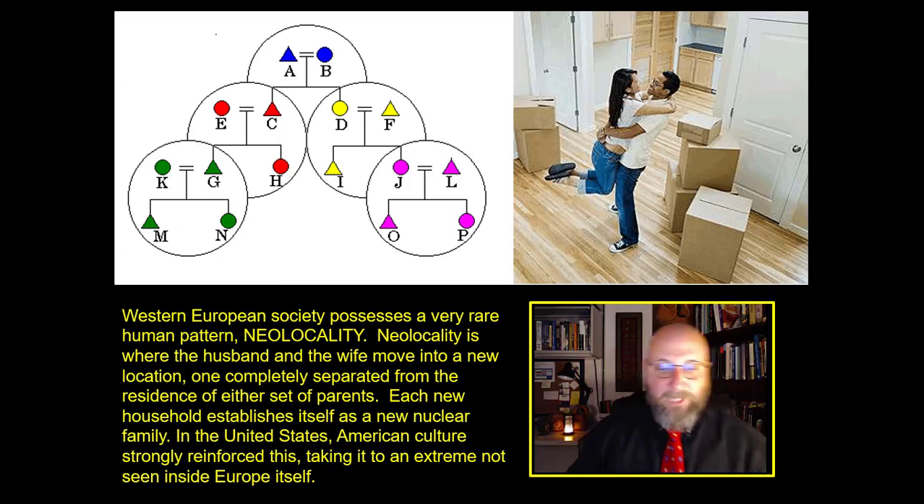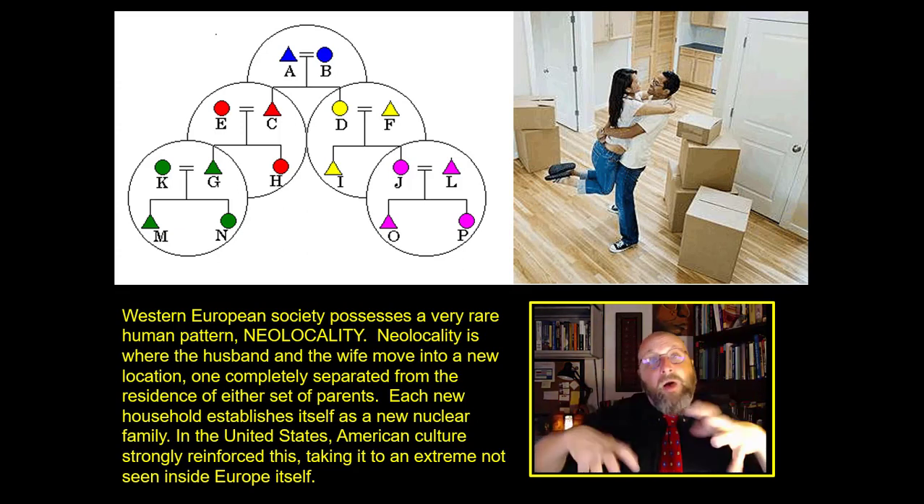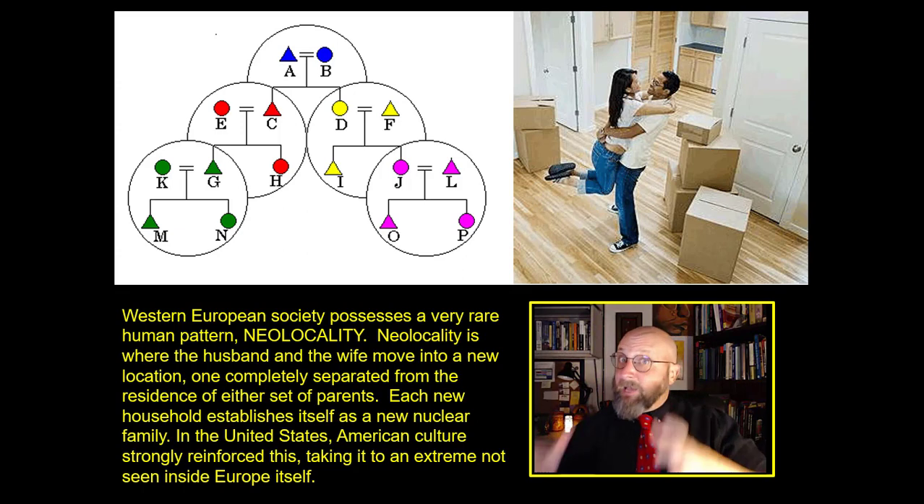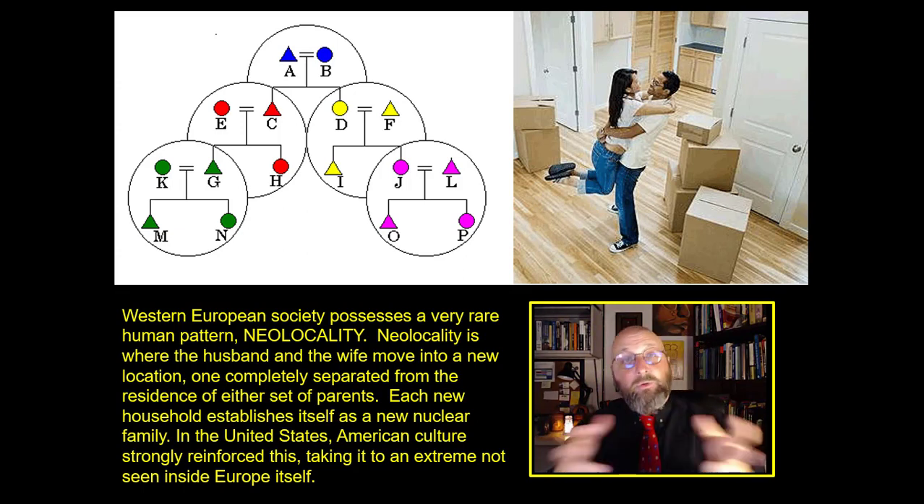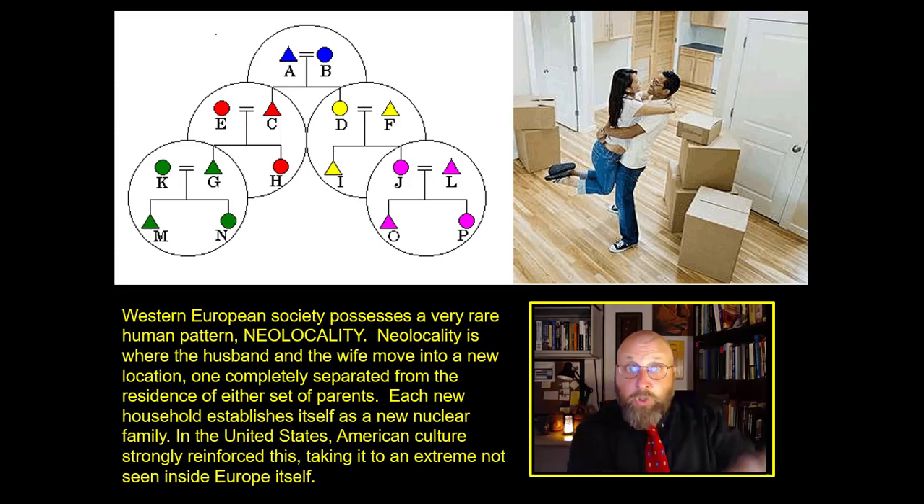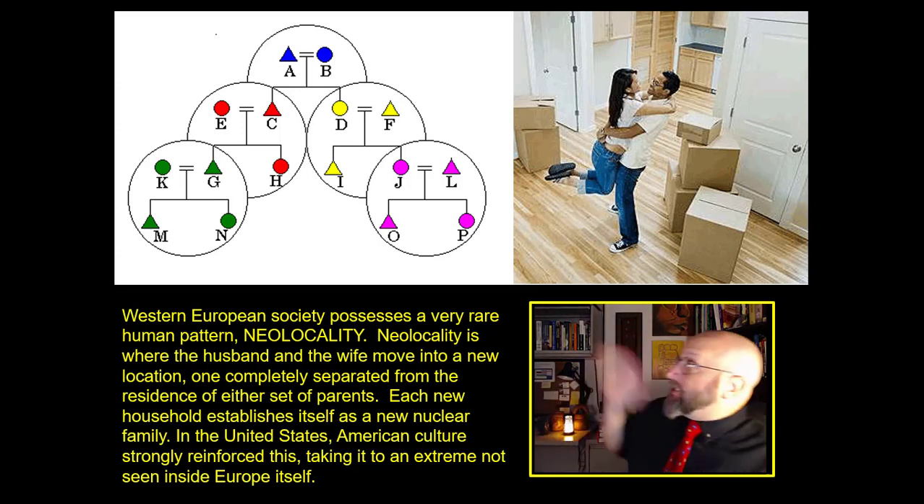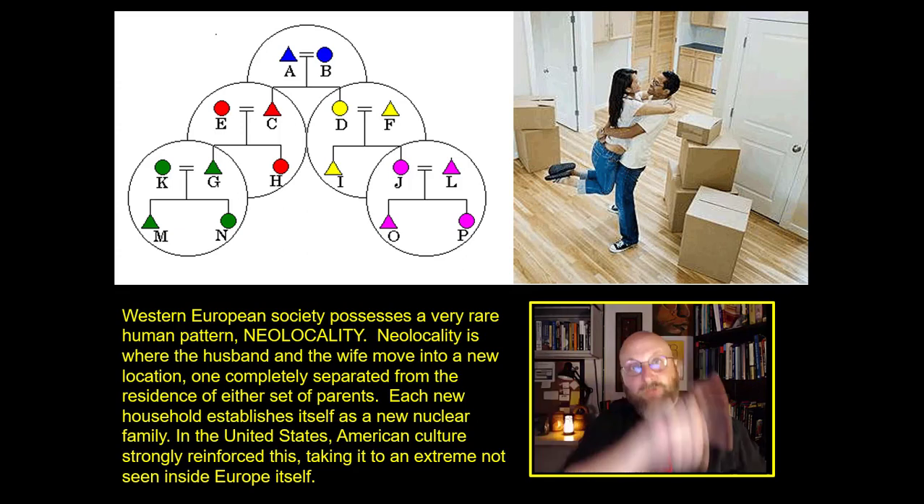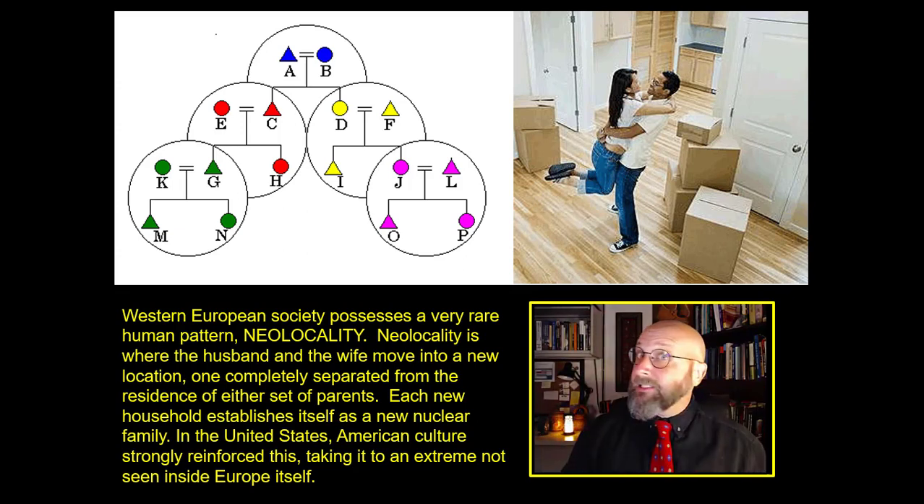It's in all caps. Neolocality is when, upon marriage, the wife doesn't move into the household of the husband, and the husband doesn't move into the household of the wife, but rather husband and wife are expected to move into a new household of their own. You can see this in the diagram on the upper left. Each of those circles is a new household. In American society, once you come of age, you're expected to move out of your parents' house.